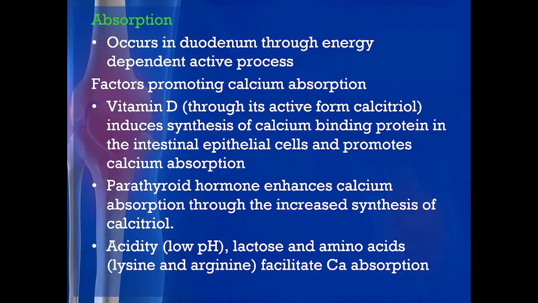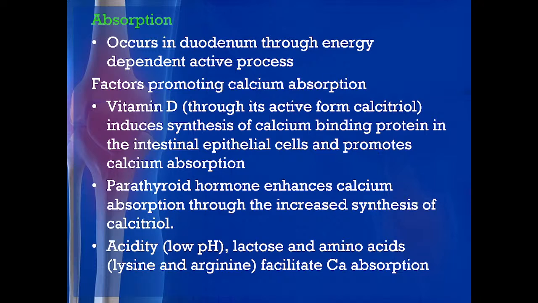Which are the factors that promote calcium absorption and which are the factors that will inhibit it? What will favor and inhibit? Favor is through vitamin D, very much important. What we require for calcium absorption is vitamin D, through its active form called calcitriol. Now, what does this vitamin D or calcitriol actually do? It induces the synthesis of calcium binding protein in the intestinal epithelial cells and promotes calcium absorption.